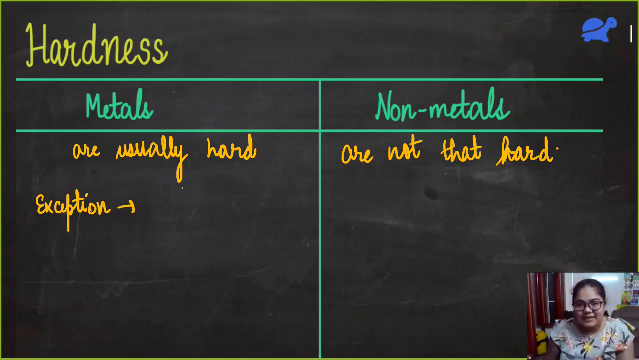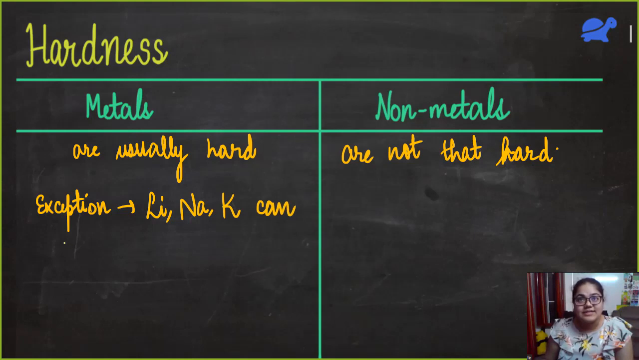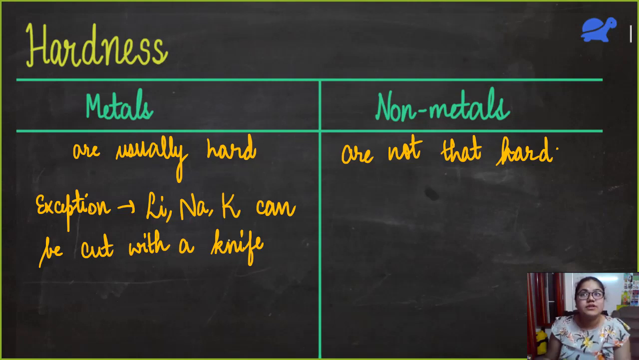So for us, the exception is lithium, sodium and potassium. All of them were on the leftmost part of the periodic table. And they are so soft that we can actually cut them with a knife. So lithium, sodium and potassium can be cut with a knife. This is a very common exam question. They are very, very soft.